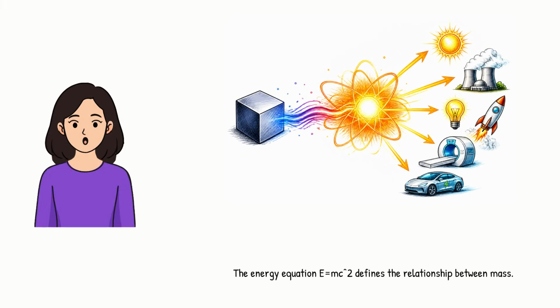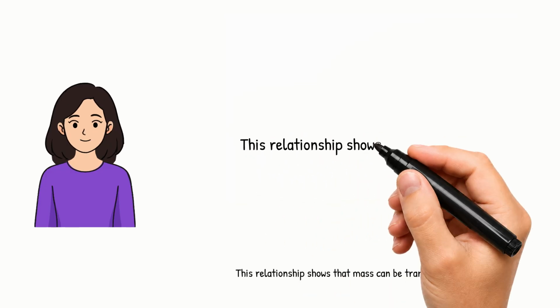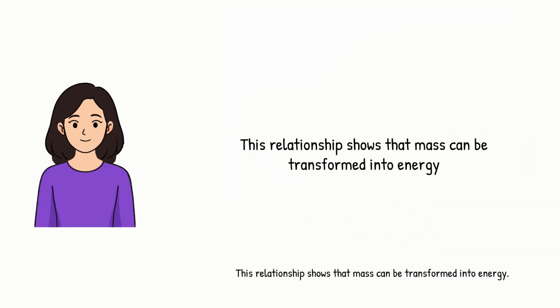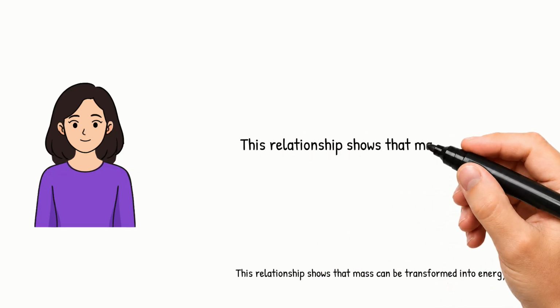The energy equation E equals mc squared defines the relationship between mass and energy. Here, E represents energy, m is mass, and c is the speed of light. This relationship shows that mass can be transformed into energy, a pivotal concept in physics.